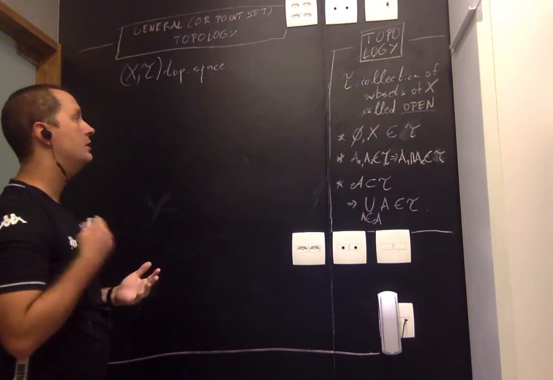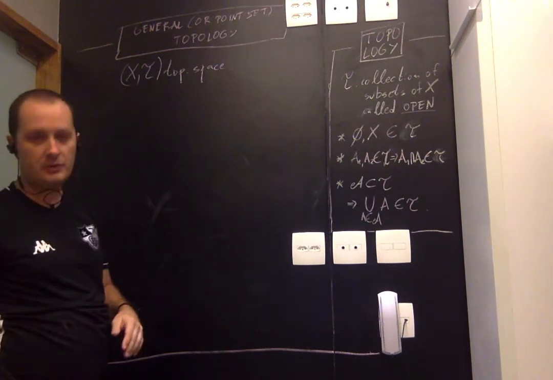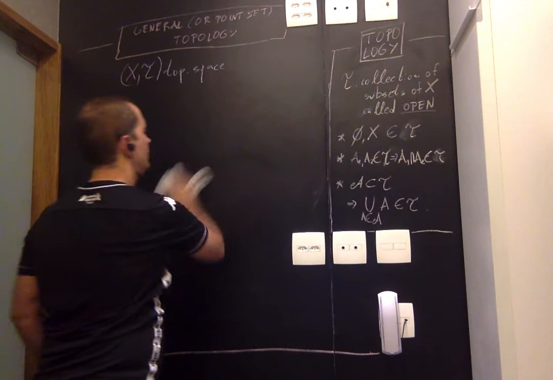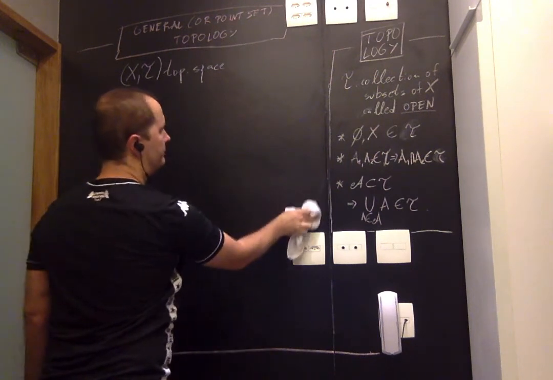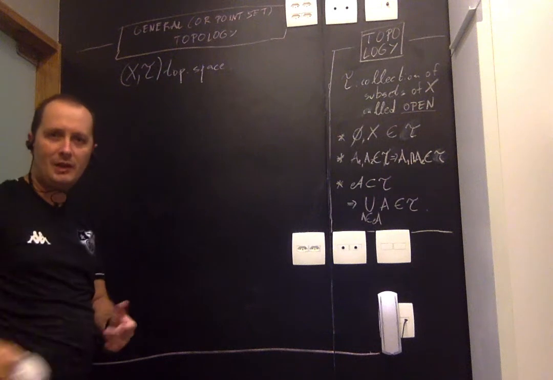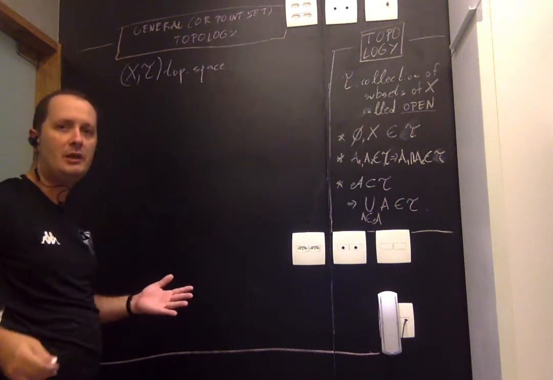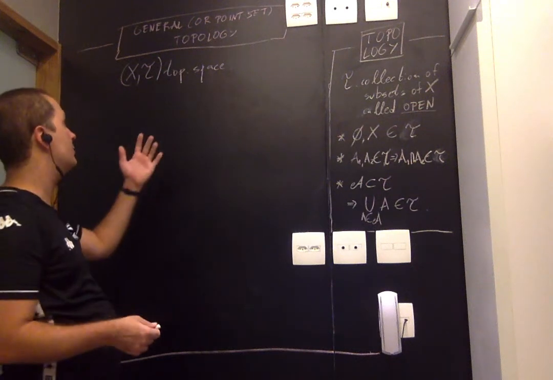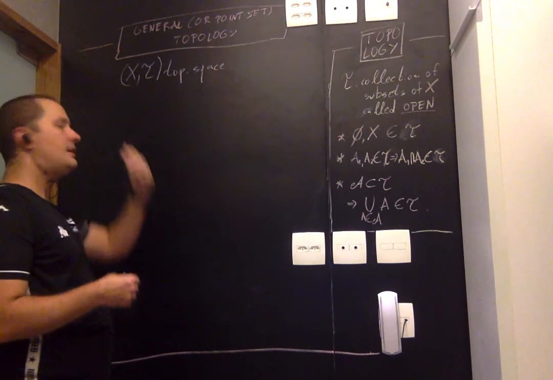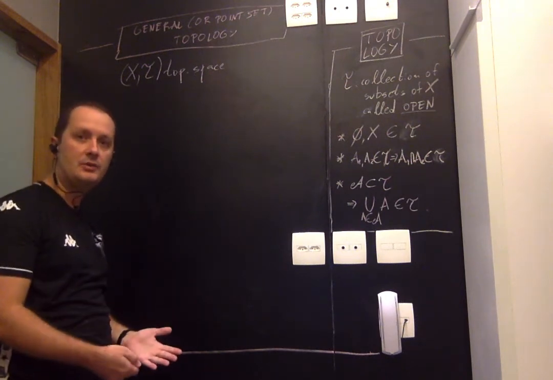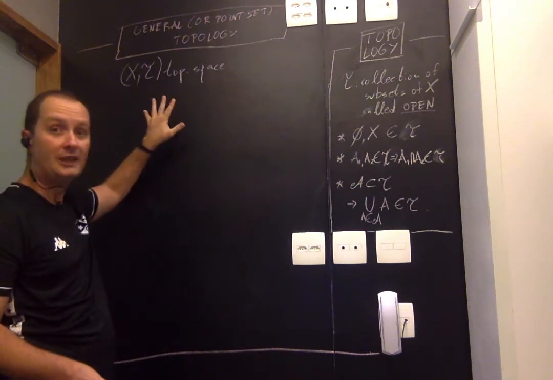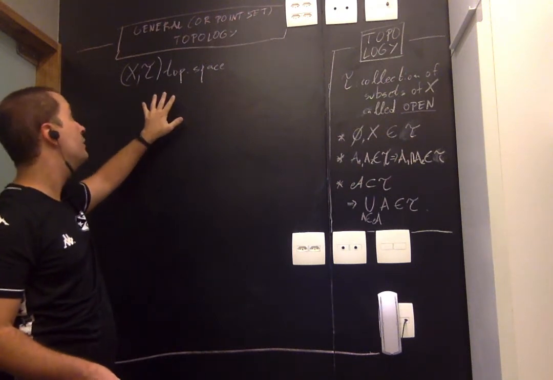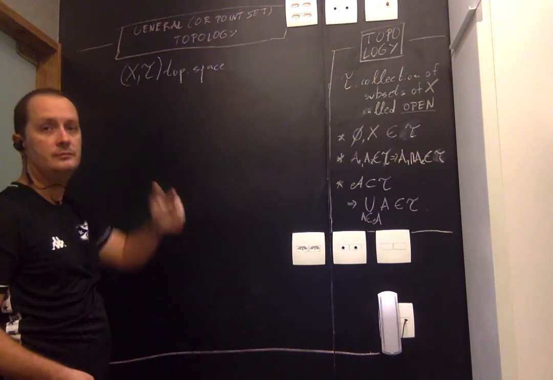It's important in logic and set theory. There are all sorts of questions in logic that are related to general topology. So we're going to be spending the few remaining minutes of this video talking about general topology. And in the next video, we're going to be switching back to metric space topology, just by showing how the concepts I'm going to define right now appear in the metric setting.